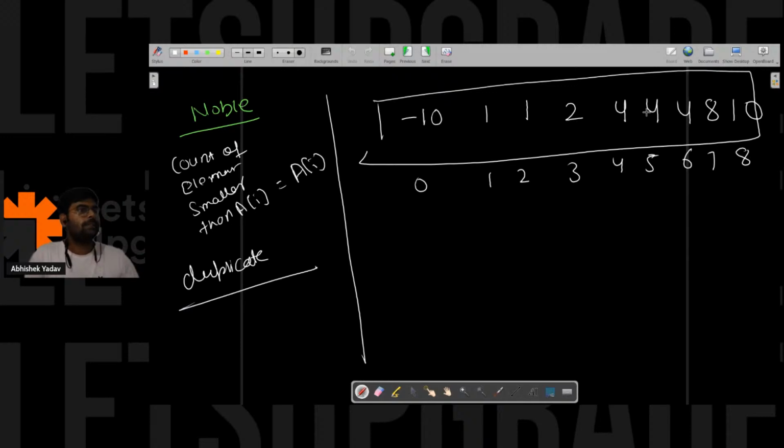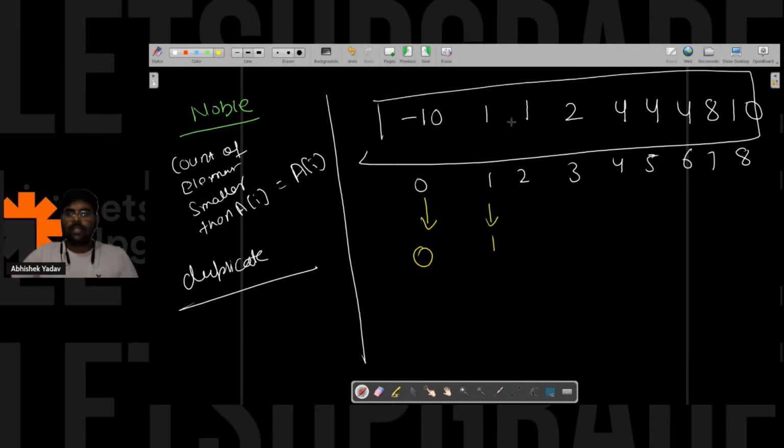Anyone from the audience? So here, for minus 10, how many elements are smaller than minus 10? Zero elements are smaller than minus 10, right? After that, for 1, how many elements are smaller than 1? Only one element is smaller than 1, right?